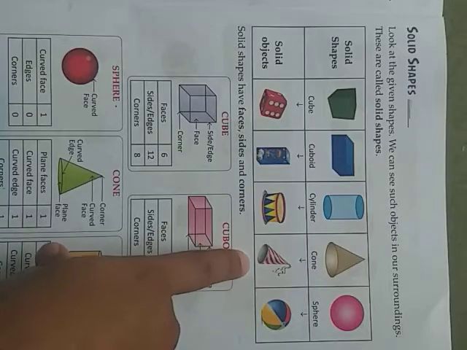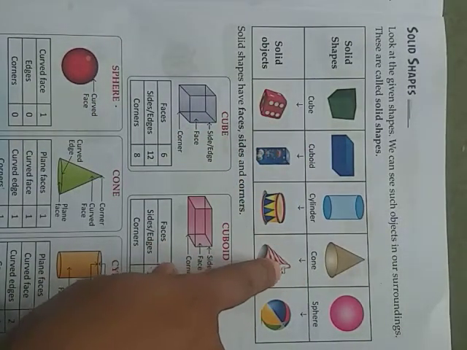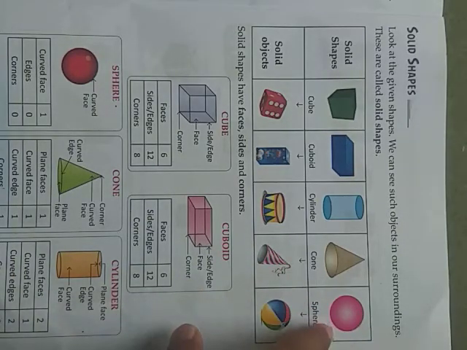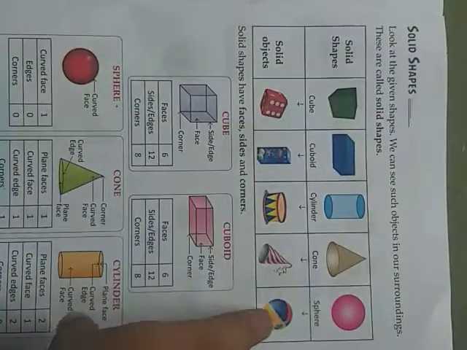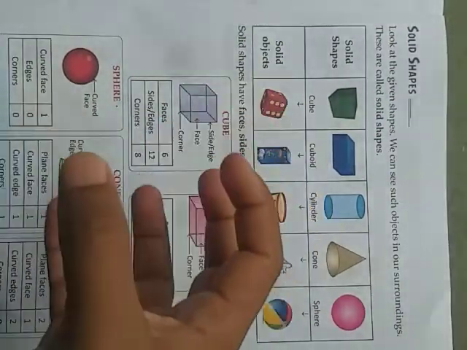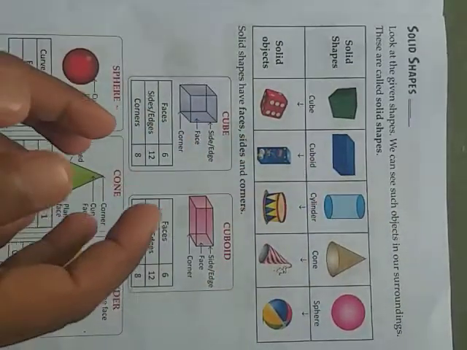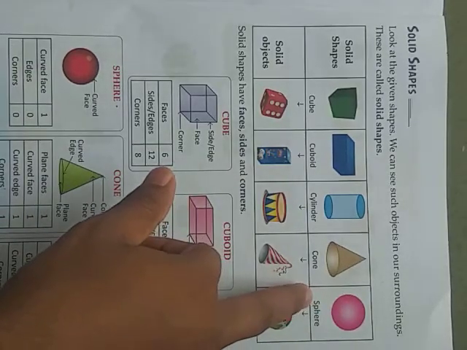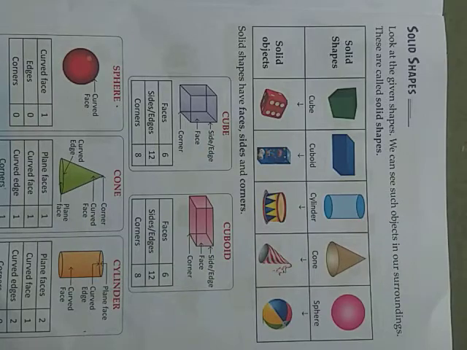Birthday cap or the ice cream cone, it looks like a cone. Next is sphere. Now you are going to say this is the circle. It is not a circle, it is under the solid shape, so it is the sphere, which needs a space to keep. For example, if we keep the ball here, it requires some space, right? So this ball comes under the sphere, or the spherical shape. Balls look like a spherical solid shape.